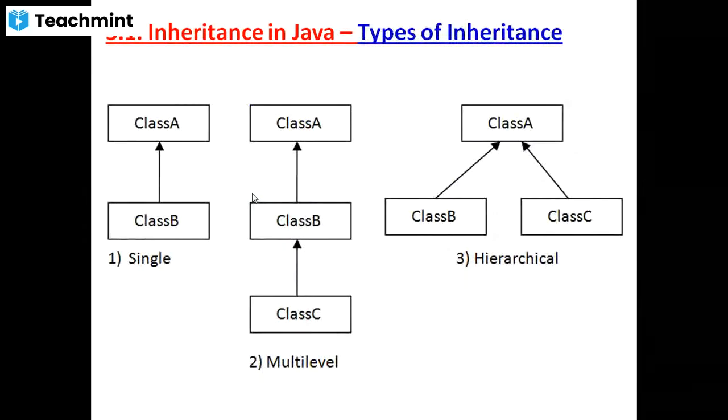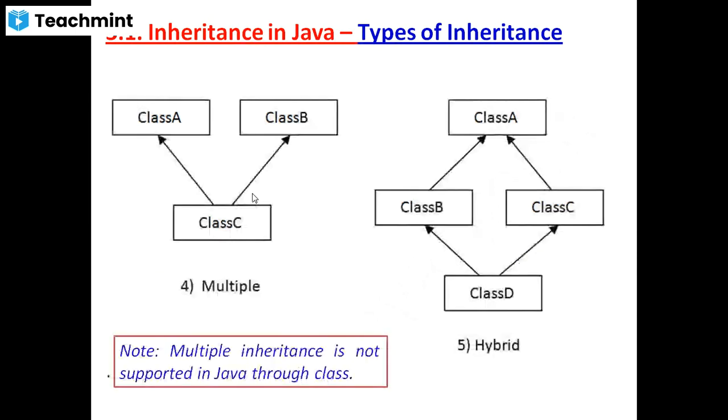Now see the types of inheritance. The first type is single inheritance. The second type is multi-level inheritance. The third type is hierarchical inheritance. The next type is multiple inheritance, and the last type is hybrid inheritance. In total, 5 types of inheritance are present in Java. But the fourth, multiple inheritance, is not supported in Java through classes.